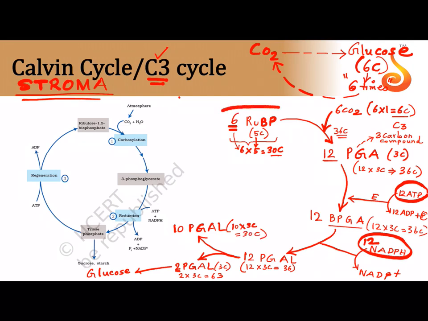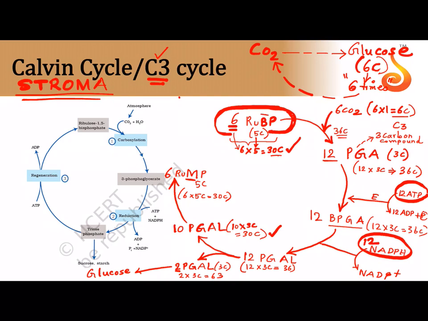So using this 30, I can get back what I started with. My goal is to regenerate the starting raw material, that is 6 molecules of ribulose bisphosphate, because here if you see, 6 5s are 30, and here it is 10 3s are 30. The carbon atoms are the same. But I can't directly convert PGAL to RuBP. So what I'm going to do here is take these 10 PGAL and initially convert them into 6 molecules of ribulose monophosphate. So I need to add one more phosphate to this. This is also a 5-carbon compound. So with me I have 6 into 5 carbon, that is 30 carbon. So that's the same. I still have 30 carbon with me.